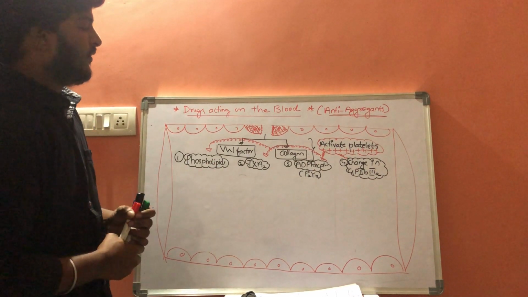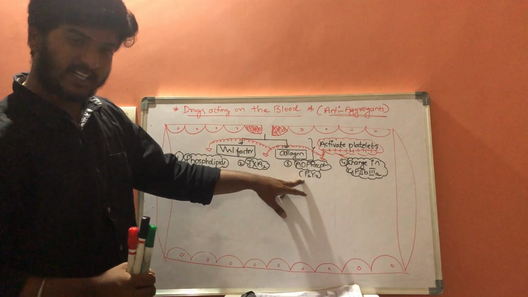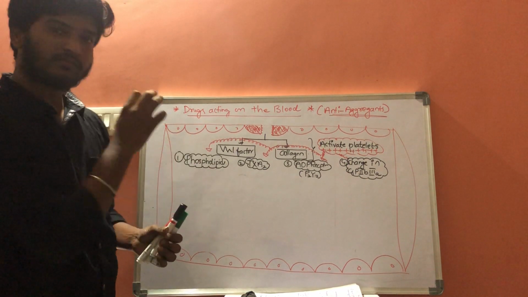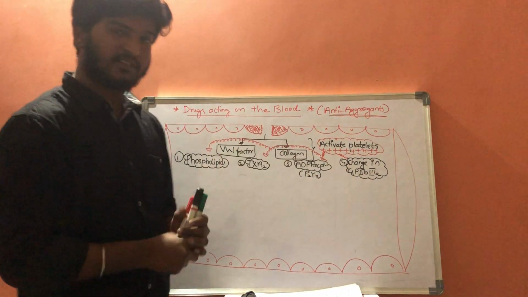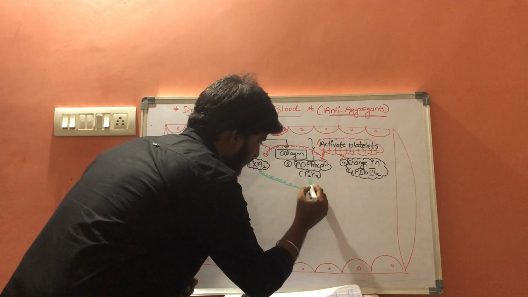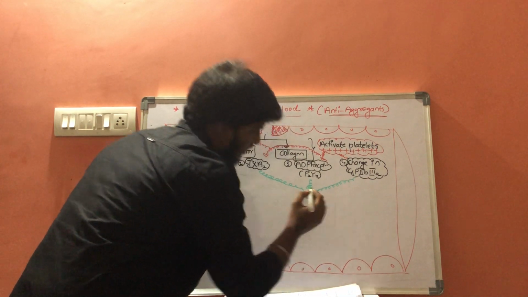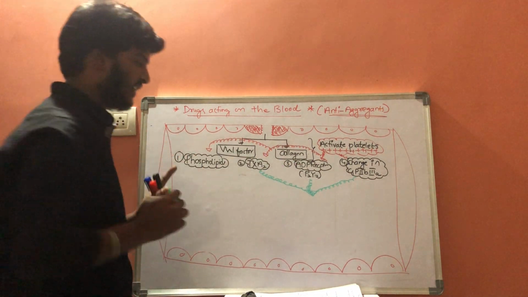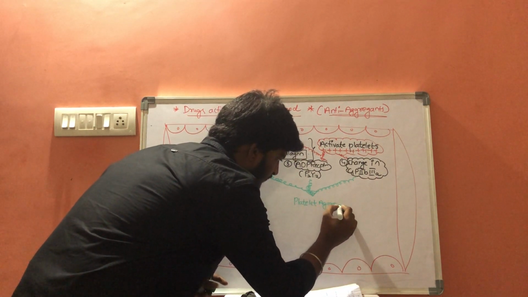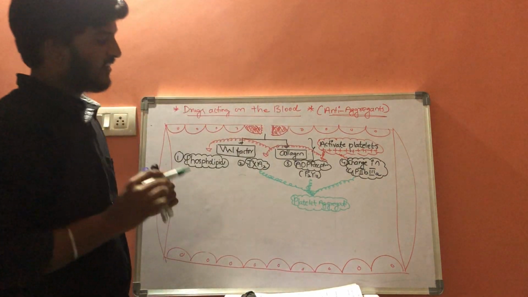Apart from phospholipids, thromboxane A2, ADP receptor activation and changes in glycoprotein 2B3A, these three will result in the aggregation of platelets. They result in platelet aggregation.